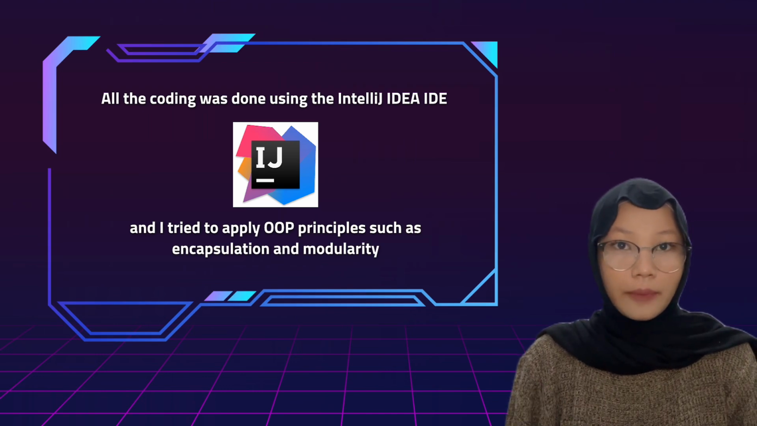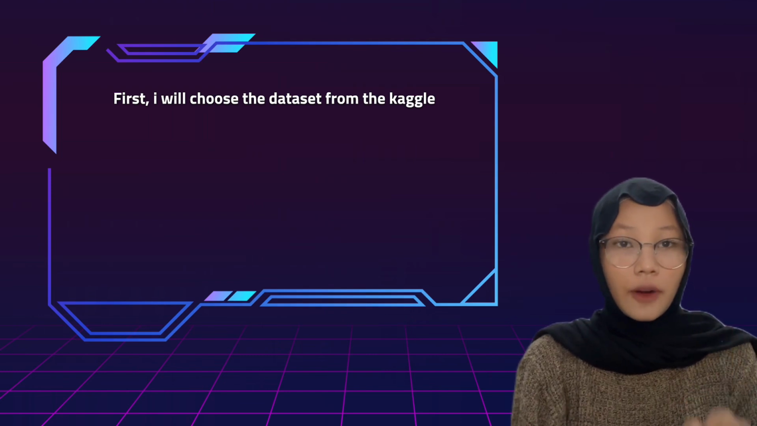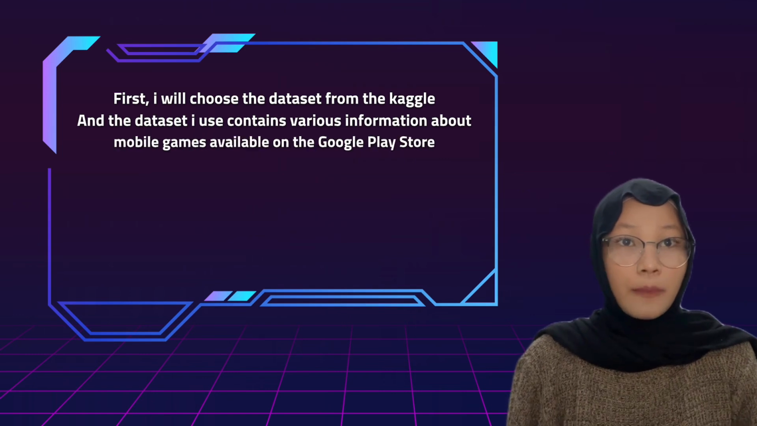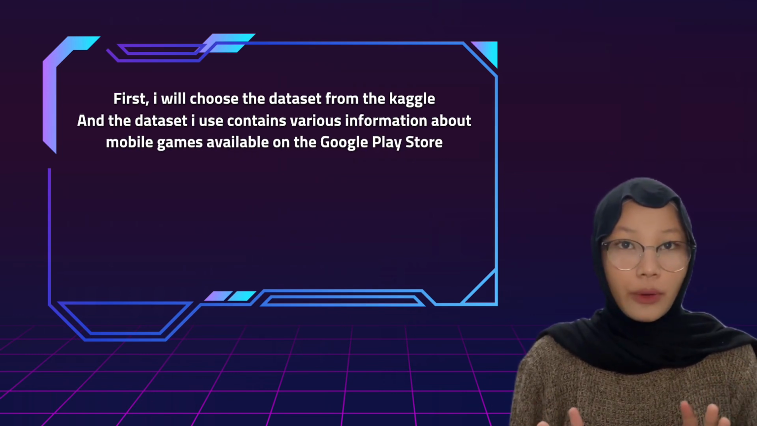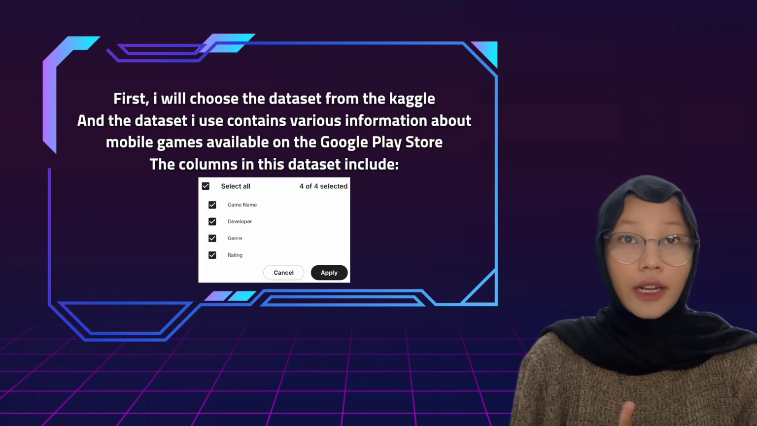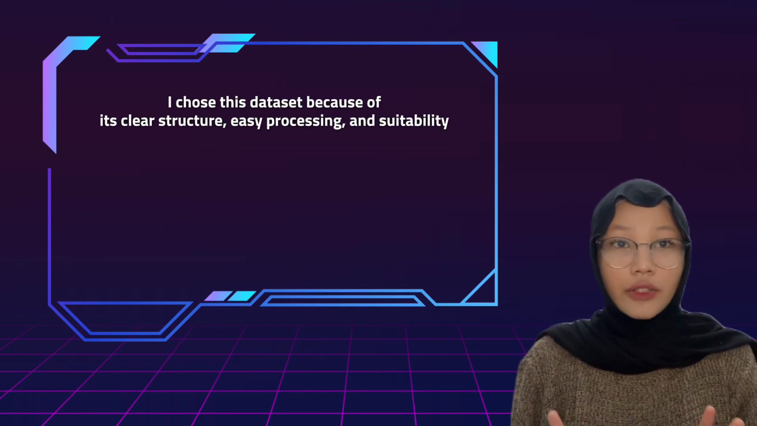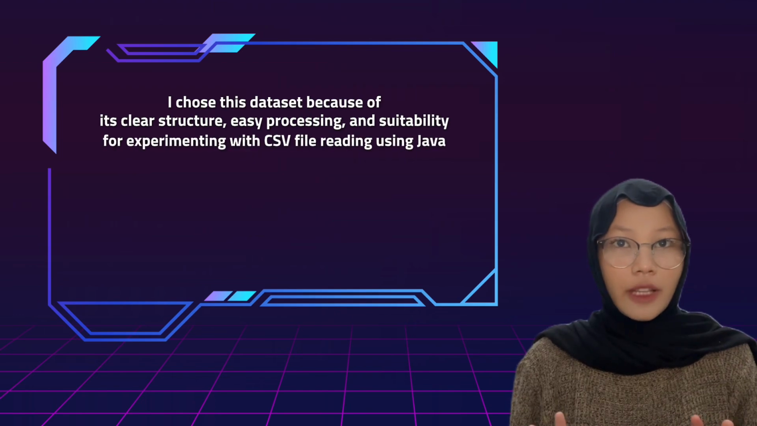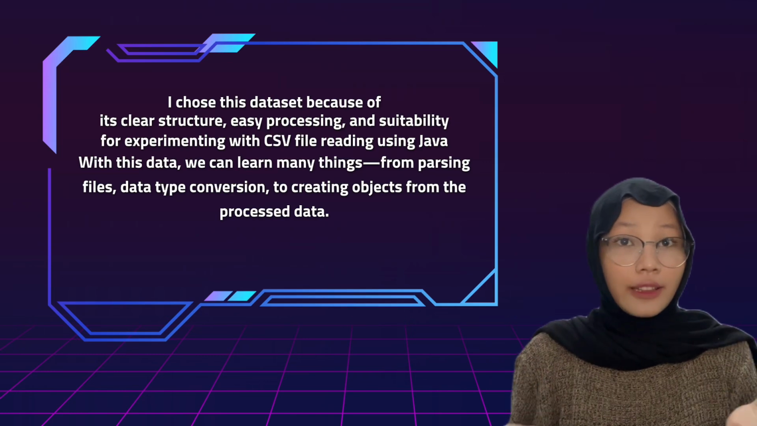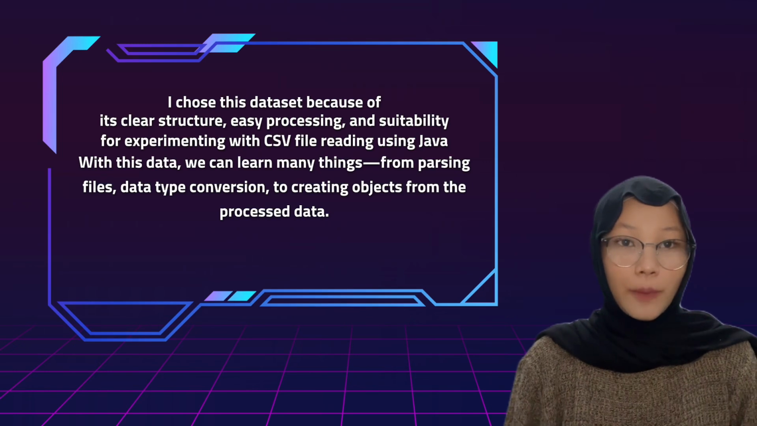encapsulation and modularity. Okay, first, I will choose a dataset from Kaggle, and the dataset I use contains various information about mobile games available on the Google Play Store. The columns in this dataset include game name, developer, genre, and user rating. I chose this dataset because of its clear structure, easy processing, and suitability for experimenting with CSV file reading using Java. With this data, we can learn many things from parsing files, data type conversion, to creating objects from the processed data.